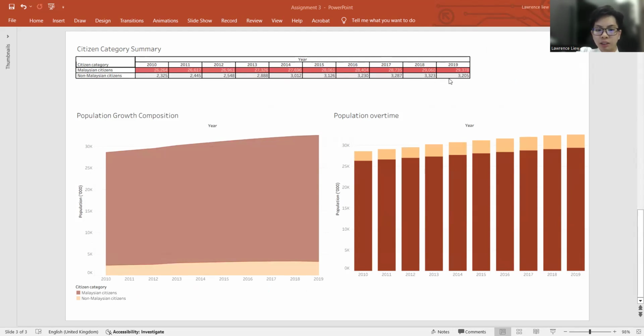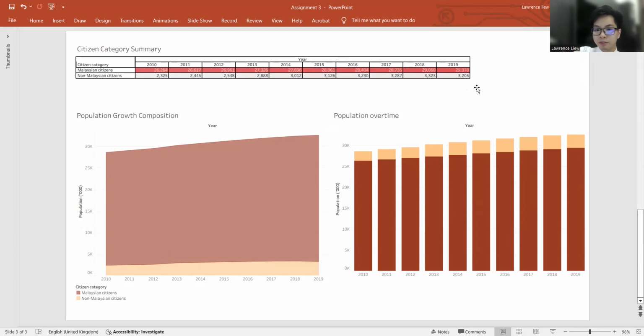This increase reflects Malaysia's growing dependence on foreign laborers, especially in construction, agriculture, and manufacturing. For the government, this highlights the need for labor policy reform and integration programs, while for business, it signals opportunity for a diverse workforce and expanding urban consumer base.